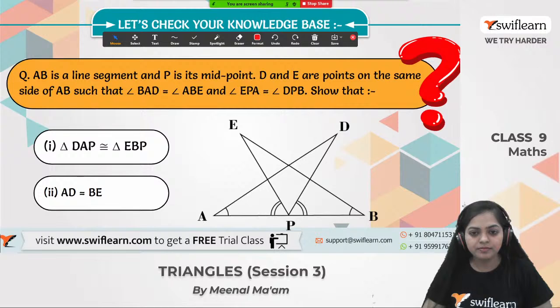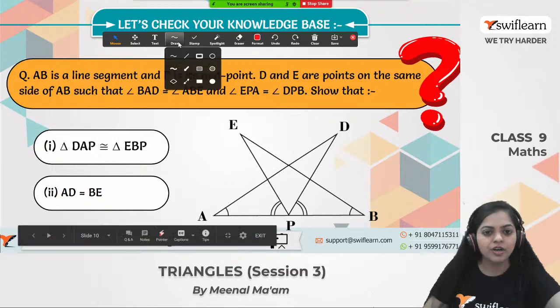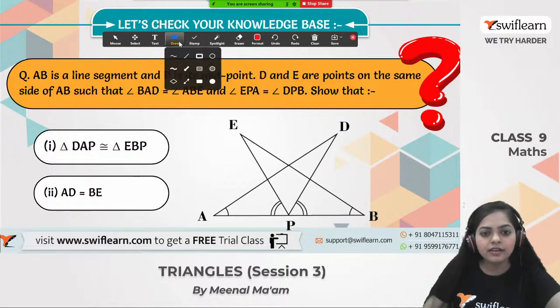Alright, so let's see what is given in the question. AB is a line segment and P is its midpoint. Alright, and D and E are the points on the same side of AB. Yes, they are on the upper side of AB, and we have to show that angle BAD and ABE are equal, and EPA and DPB are equal. So we have to show that these two triangles are congruent and AD equals BE. Alright, so I'm waiting for your solution, and before that try once, then we will solve this question together.